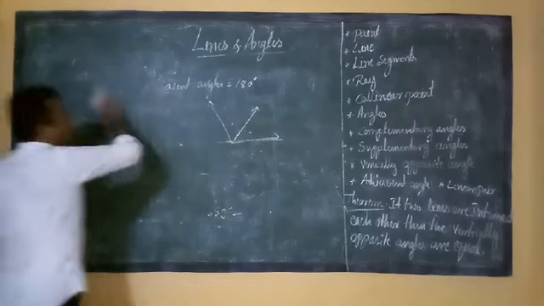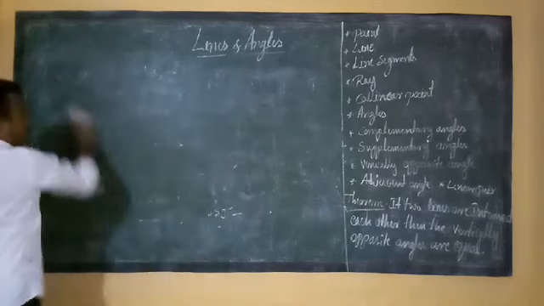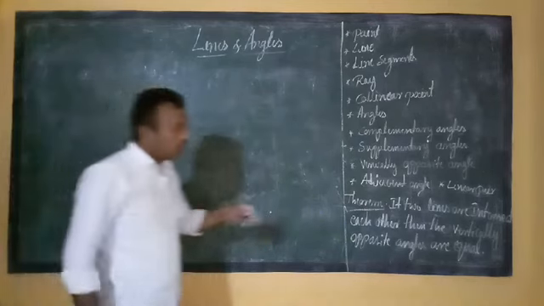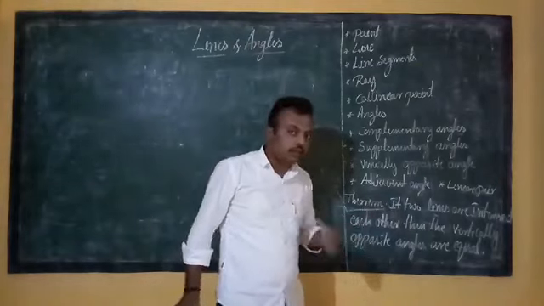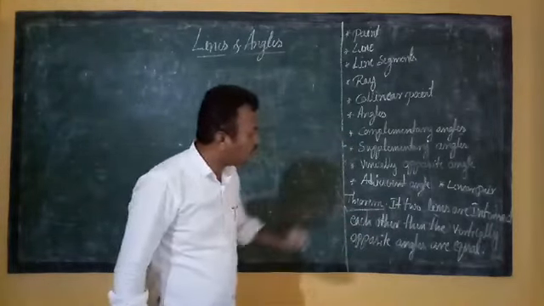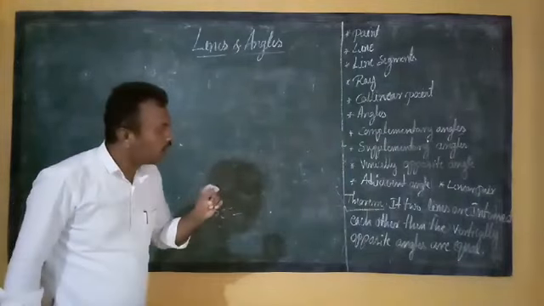So, these are the basic points of this chapter. Now I will go to the theorem. One of the theorems we have to discuss: if two lines intersect each other, then the vertically opposite angles are equal.